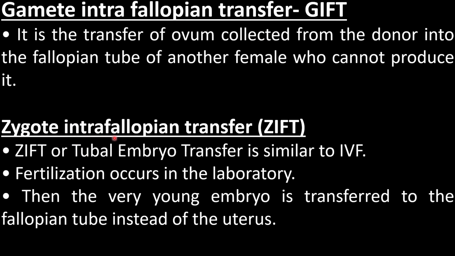Next is the zygote intrafallopian transfer. Here, the tubal embryo transfer is similar to IVF. Fertilization occurs in the laboratory, and then a very young embryo is transferred to the fallopian tube instead of the uterus. So here the zygote is transferred to the fallopian tube. It is similar to IVF, that is, in vitro fertilization. Fusion of male and female gametes occurs, and then the zygote is introduced into the fallopian tube. That is called ZIFT.